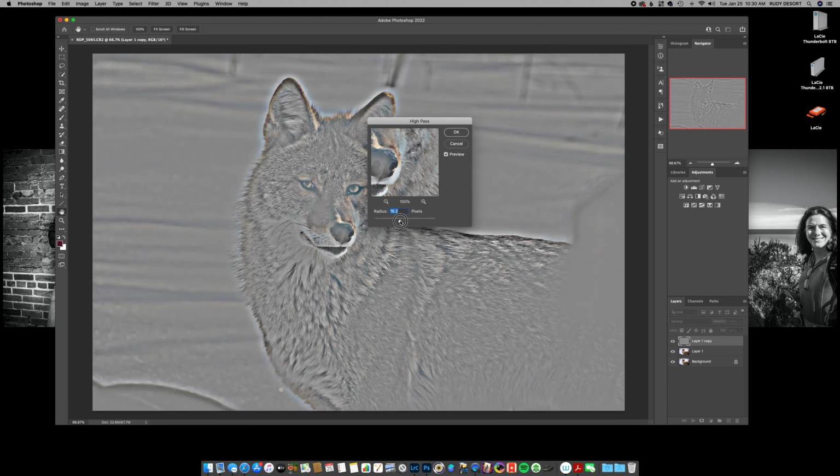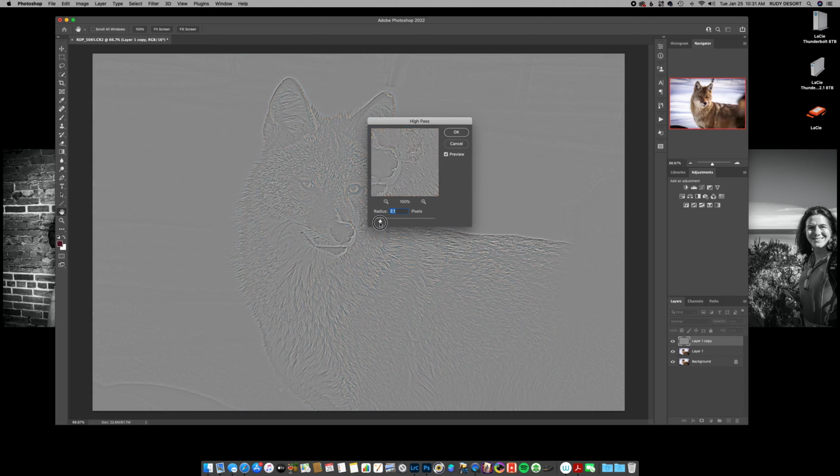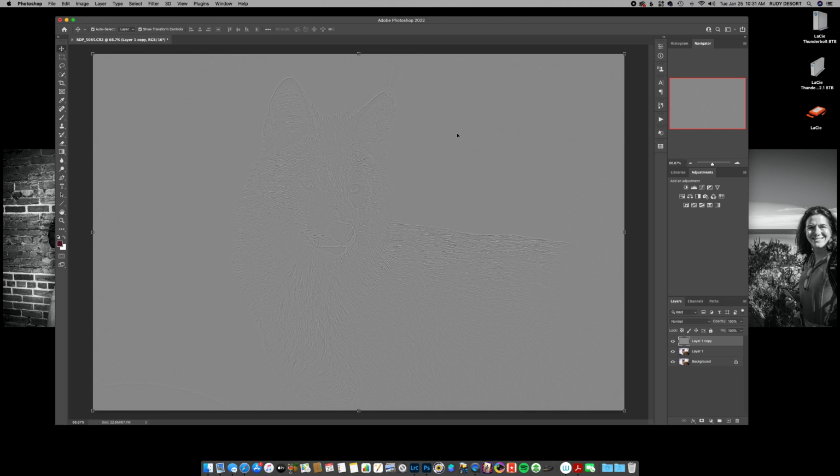If we slide further to the right, now you can see things in the background are being sharpened. And we don't want all that sharpened. So we're going to stay down to about 1.8, maybe 1.6. We're going to click OK. Now you have a gray picture.